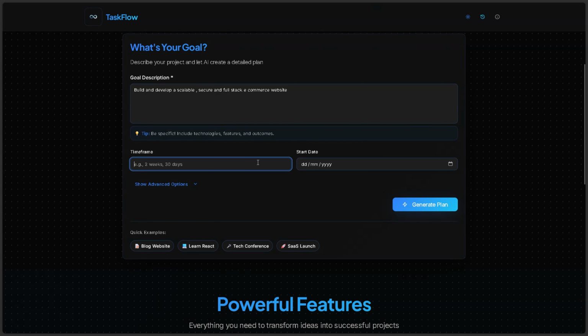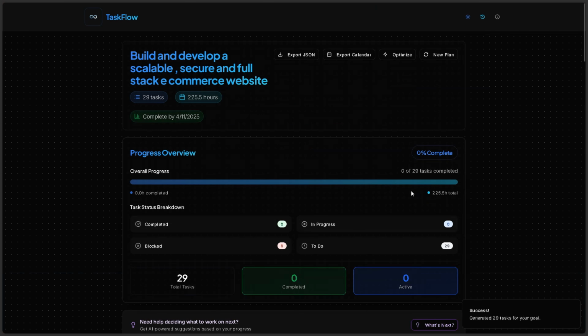To highlight the robustness and performance of the API design, I'll submit the exact same goal. The response is instantaneous. This is due to an in-memory LRU caching system that uses the MD5 hash of the goal as cache key, which speeds up duplicate requests from 30 seconds to less than 100 milliseconds.